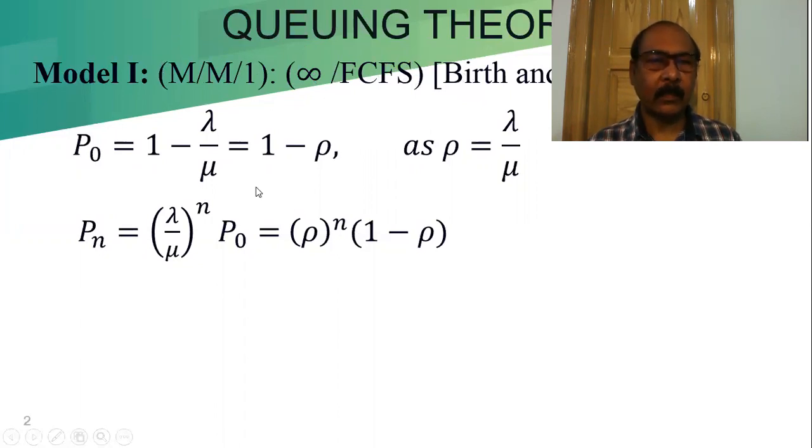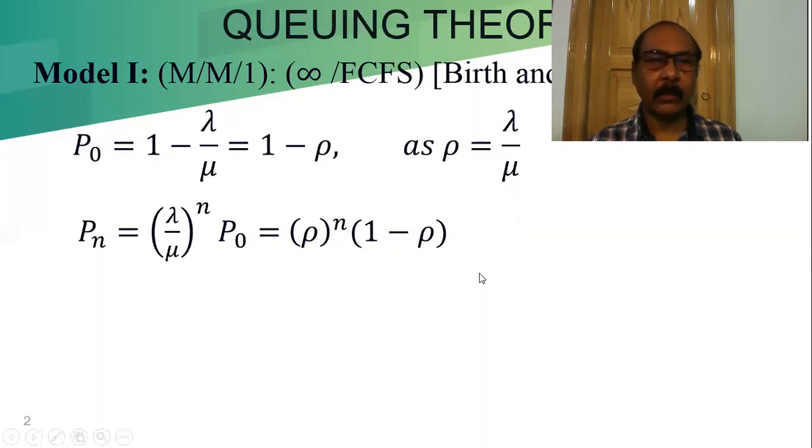With the steady state condition, we found that P0, the probability of no customer in the system, is 1 minus lambda by mu, which is equal to 1 minus rho, since rho is equal to lambda by mu. In the previous class, we already learned that Pn, the probability of n customers in the system, is (lambda by mu) to the power n into P0. P0 we already learned is 1 minus rho. So from that we get rho to the power n into 1 minus rho.